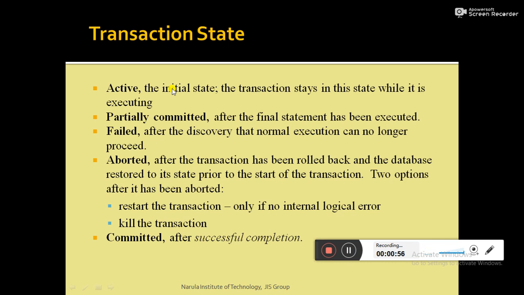So let's start with the different states of transaction. Different states of transaction means when a transaction starts its execution, it goes through different kinds of states, starting from the initial state to the end of the transaction. The first is the active state: when the transaction begins its execution, it is in the active state. That means the active state is basically the initial state of every transaction.